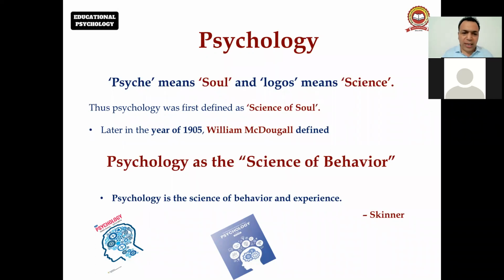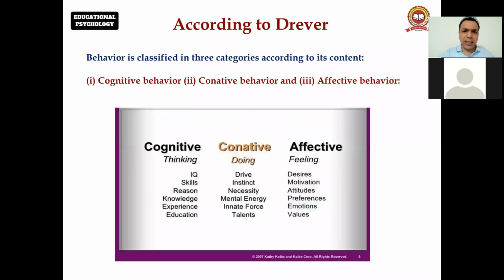right? Skinner has said that psychology is the science of behavior and experience. All the students, requested, please mute your audio and video, some disturbance is coming. According to Drever, behavior is classified into 3 categories: one is cognitive, one is conative, and one is affective behavior.